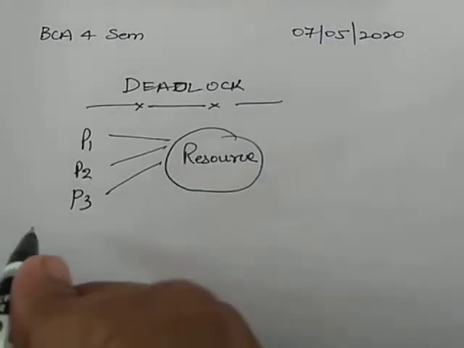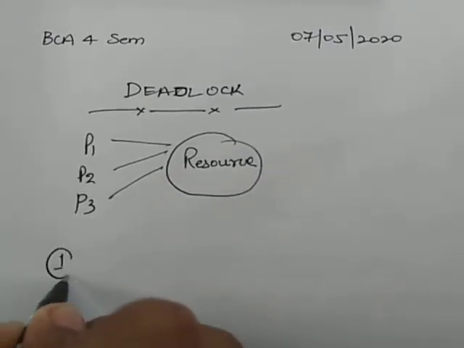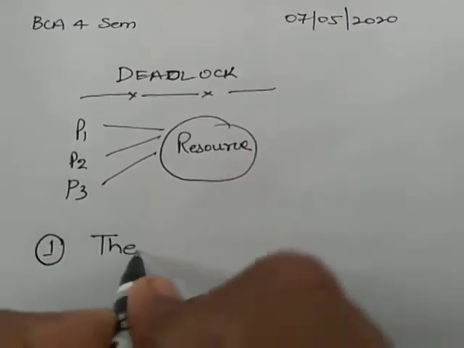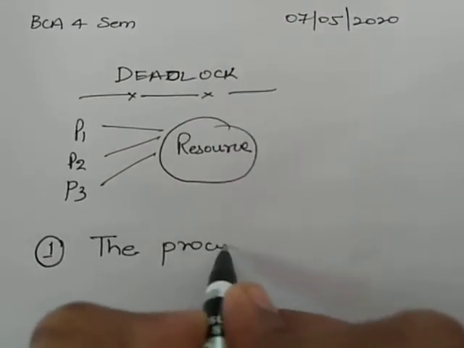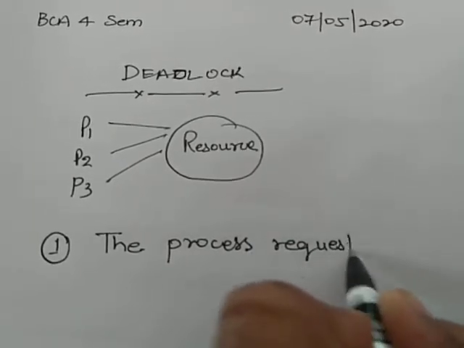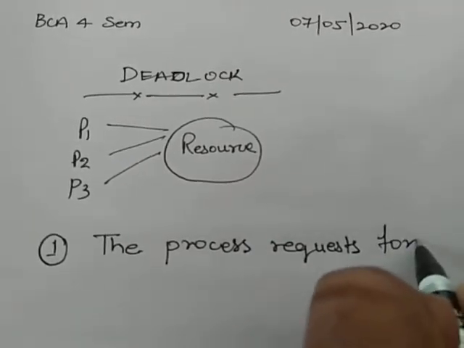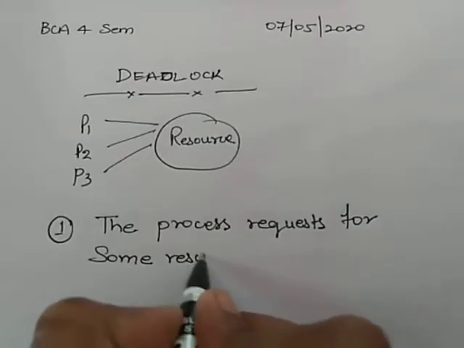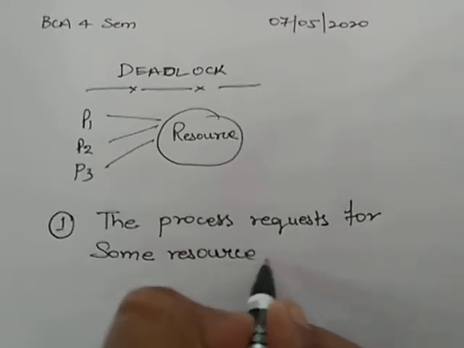So what are these? First, the process requests some resource.